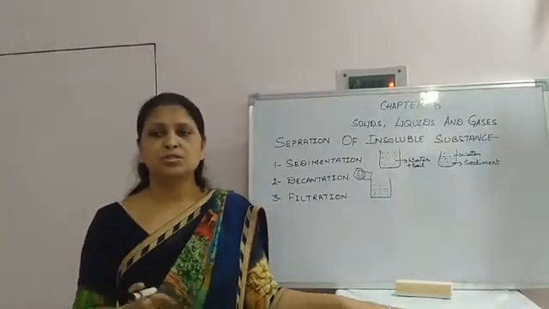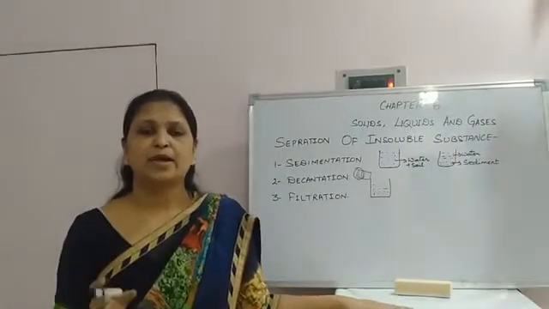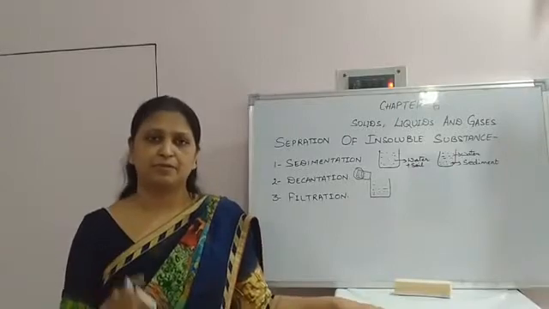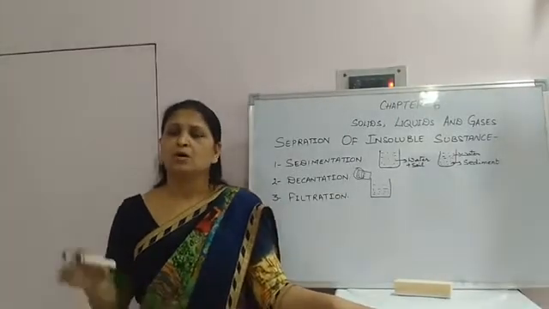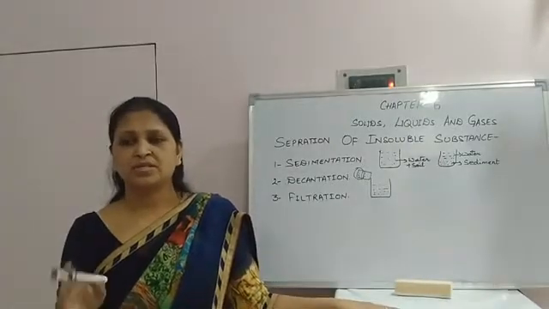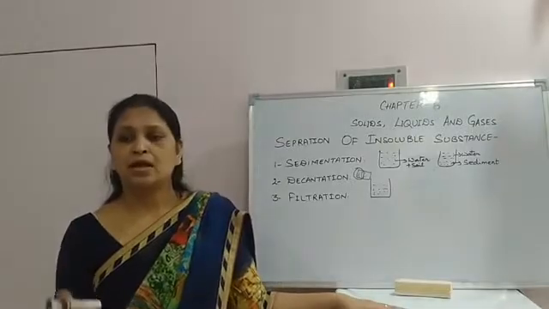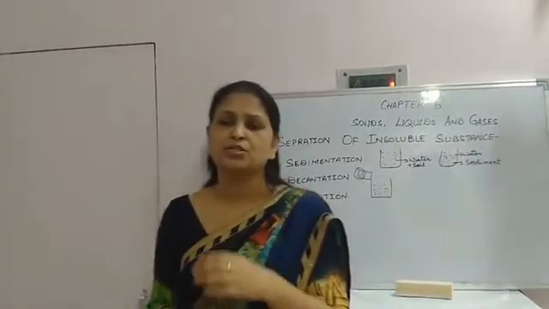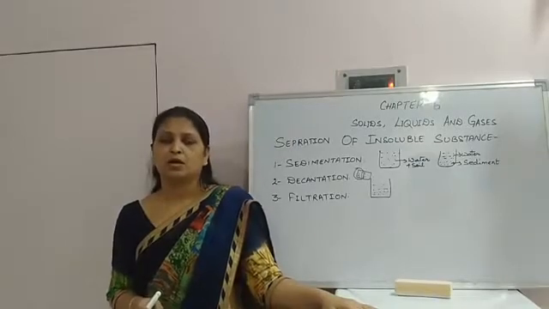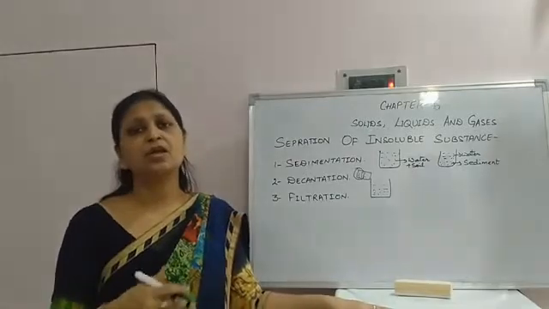So we remove them by using filter paper, and if you don't have filter paper, you can use muslin cloth also. Filter paper or muslin cloth has very fine pores that allow only the liquid to pass through, and in separation these two things are very useful.